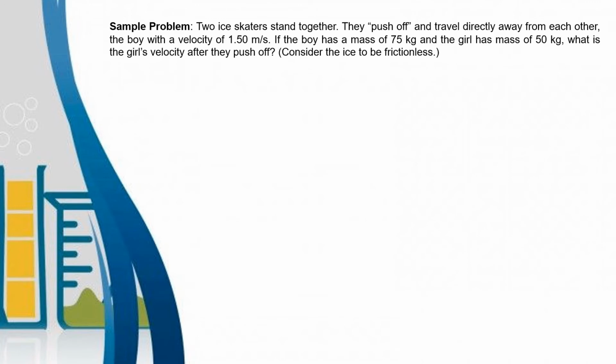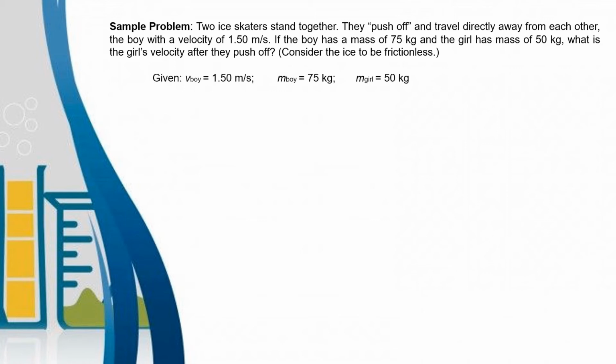Sample problem. Two ice skaters stand together. They push off and travel directly away from each other. The boy has a velocity of 1.50 meter per second. If the boy has a mass of 75 kg and the girl has a mass of 50 kg, what is the girl's velocity after they push off? Consider the ice to be frictionless.